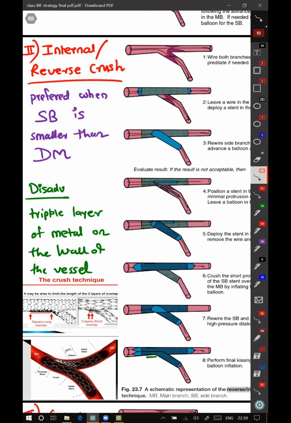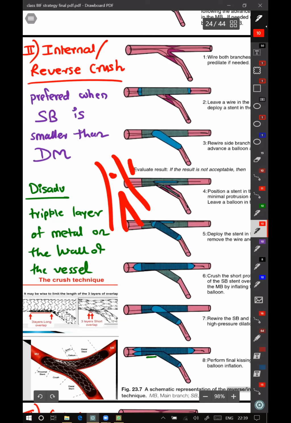I'm not talking about the bifurcation as proximal main, distal main and side branch, three things.